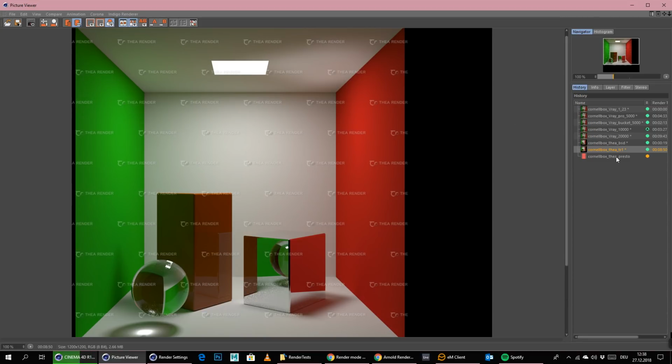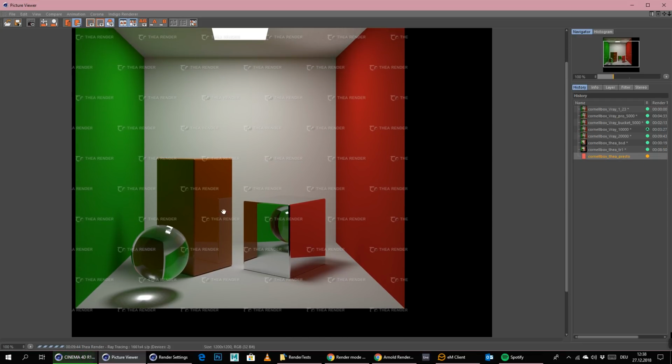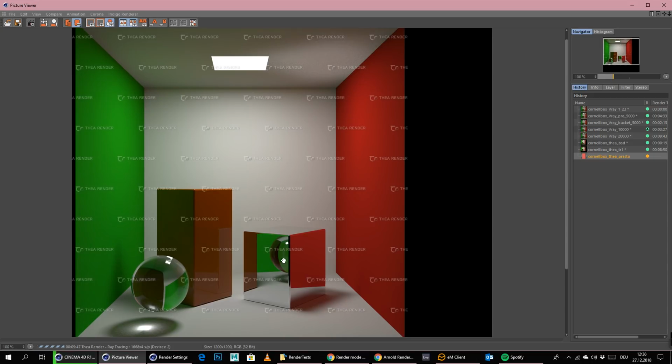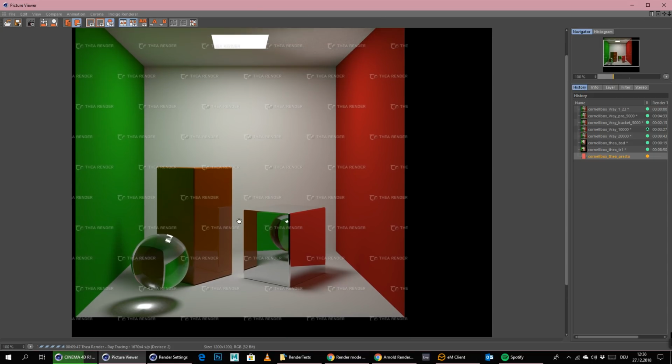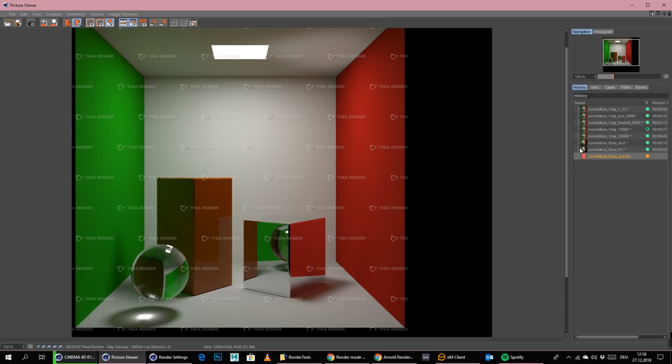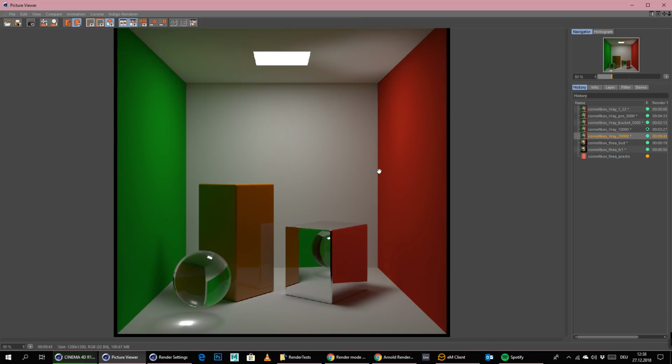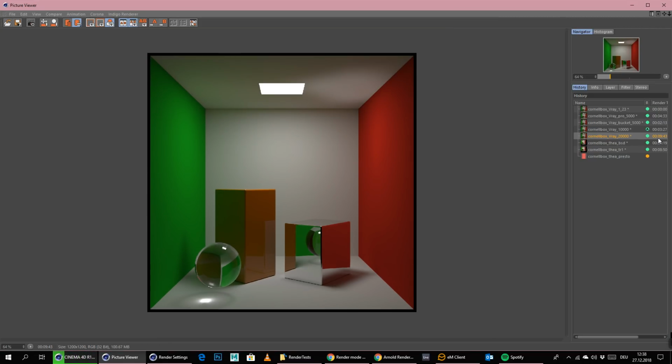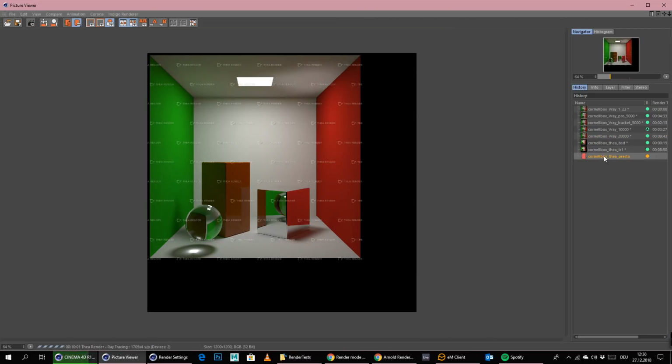The light is also calculated a little bit differently, it seems, because this one in the unbiased mode was a little bit brighter, this is a little bit darker. But anyway, all the reflections are there that we need, and the caustics are getting calculated as well. Like I said, it's still a little bit noisy, and it will already exceed the time that Vray needed for this shot to make it completely clean. Vray needed 9 minutes and 43 seconds on my machine.